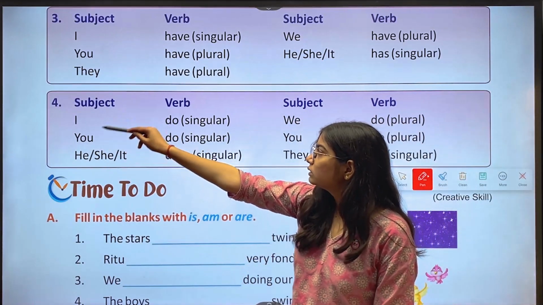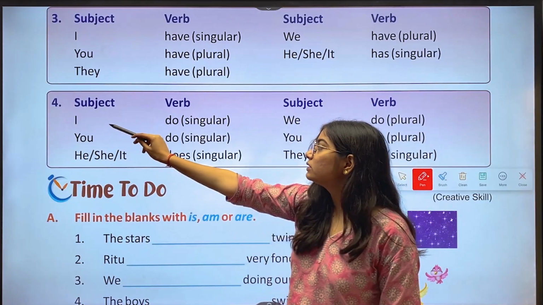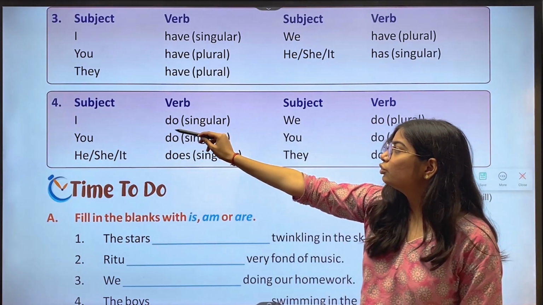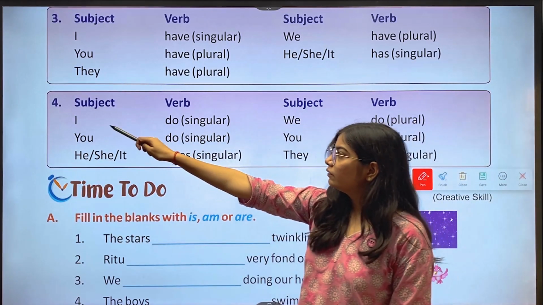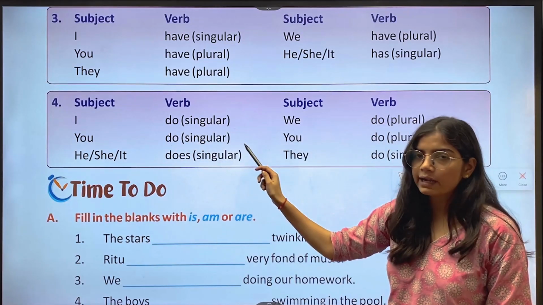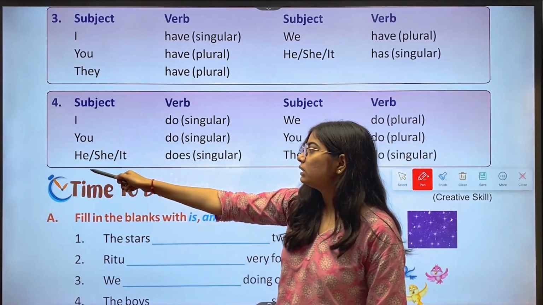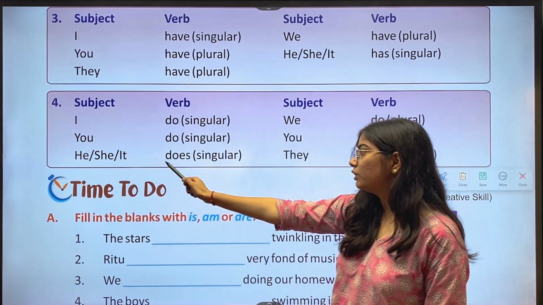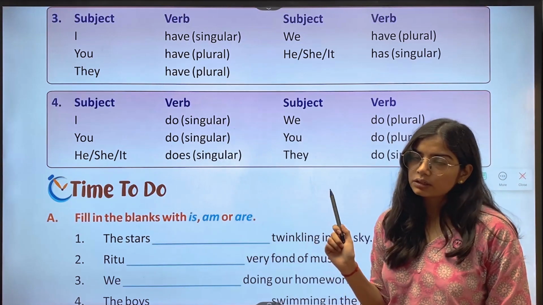Then fourth, we have I, which is the subject. We use do, which is singular. Then with you, we use do, again which is singular. Then with he slash she slash it, we use does, which is singular.